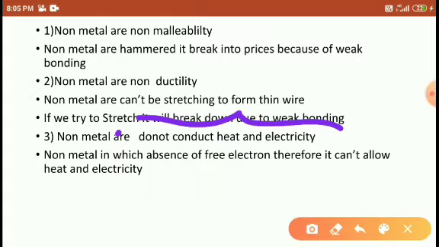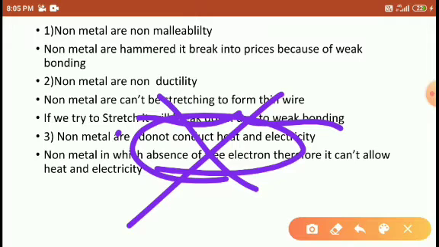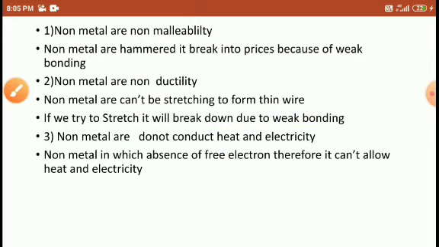Non-metals do not conduct heat and electricity. In non-metals there is an absence of free electrons. The non-metal contains electrons, but they are not free electrons; the electrons cannot travel from one end to another end. So that's why it cannot allow heat and electricity.